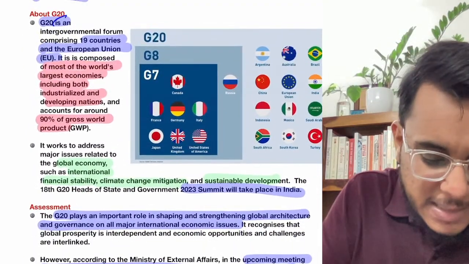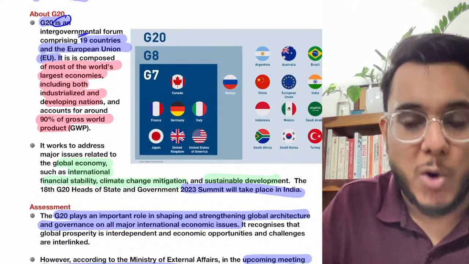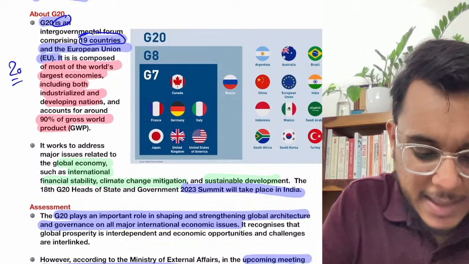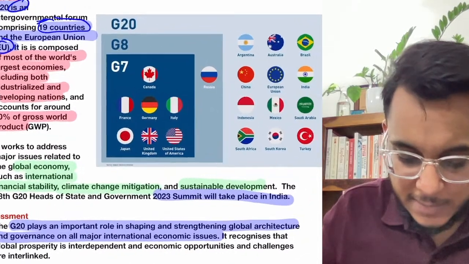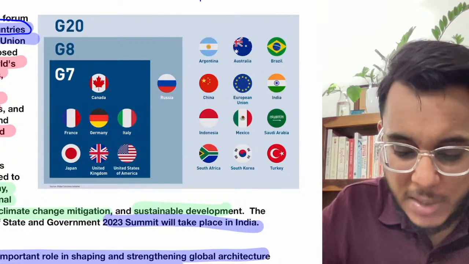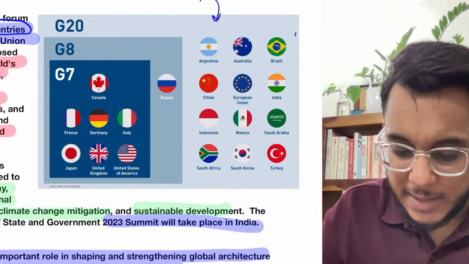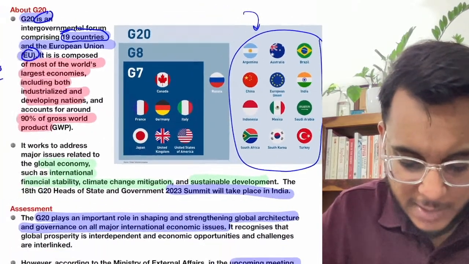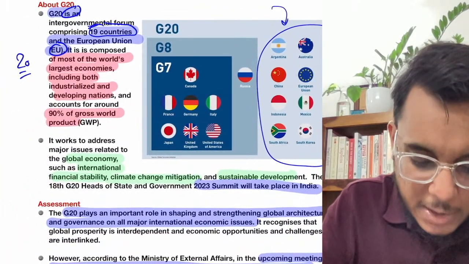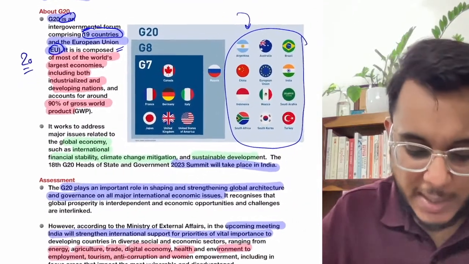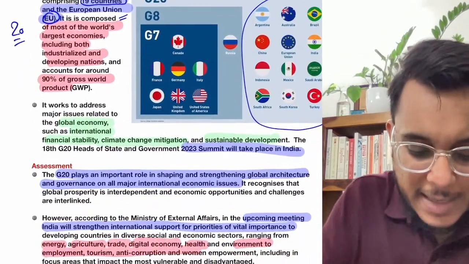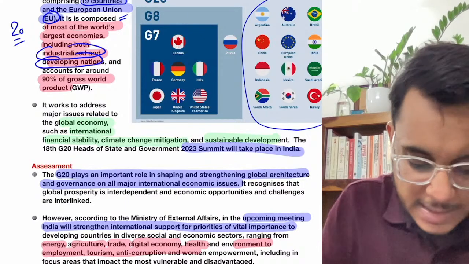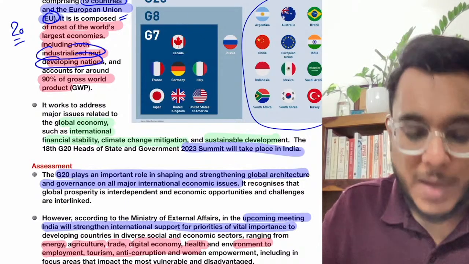So the G20 is an intergovernmental forum which contains 20 members. There are 19 member countries, and then the European Union is there. You can see the membership of the G20. All these countries which are listed here, as well as the European Union, are members of the G20. Now guys, the G20 contains both the industrialized economies as well as developing countries.